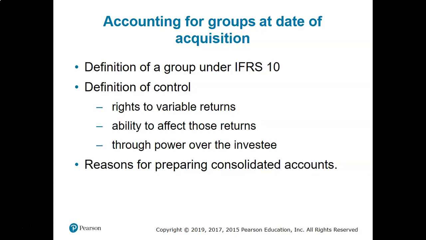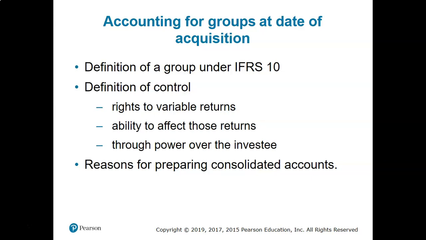So if you want to be the owner, if you want to control, if you want to have the influence on the board of directors of the subsidiaries, you should have ownership. You should have control by purchasing shares, not providing loan. And if you purchase shares, you will have variable interest. Your interest or your return, your profit will differ, will change. So this is what we call right to variable returns, not fixed return.